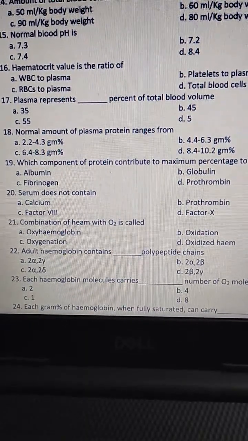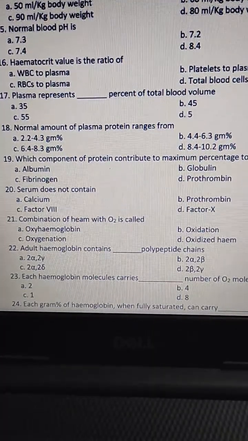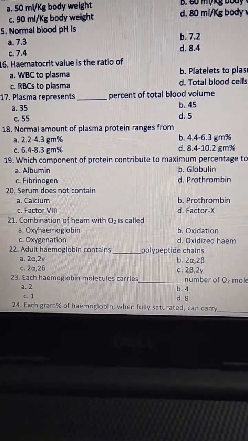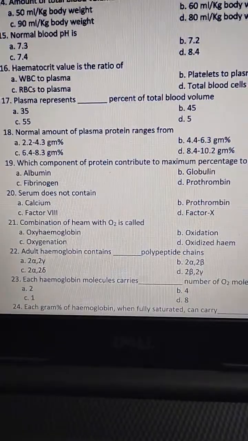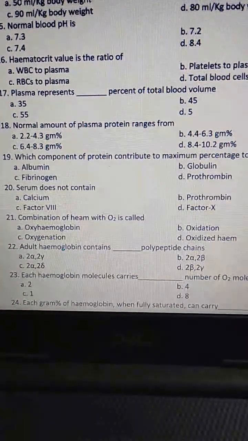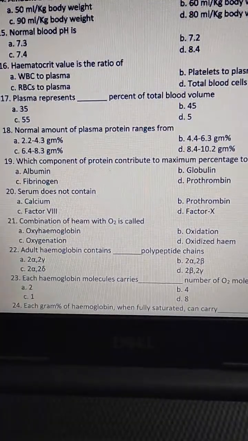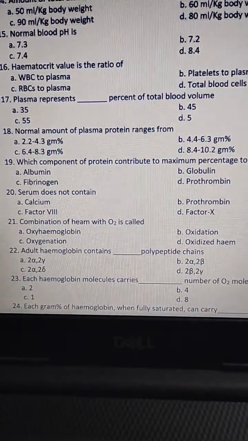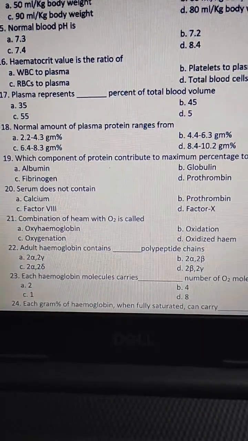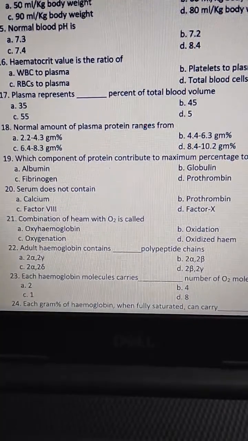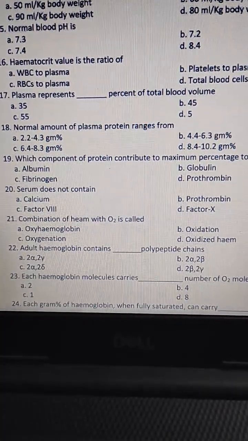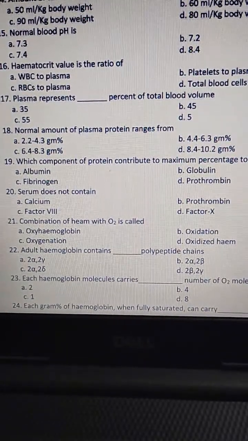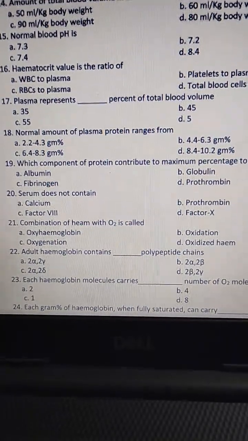Normal amount of plasma protein ranges from 2.2 to 4.3 gram per cent, 4.4 to 6.3, 6.4 to 8.3, 8.4 to 10.2 grams per cent. And the answer is A, 2.2 to 4.3.